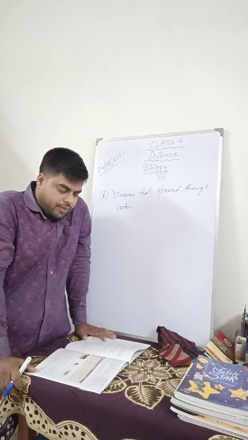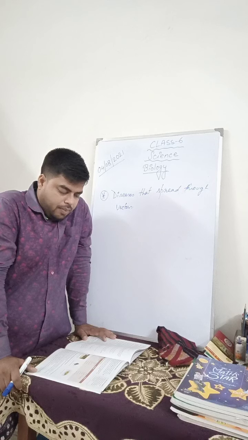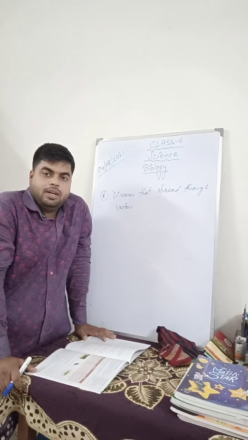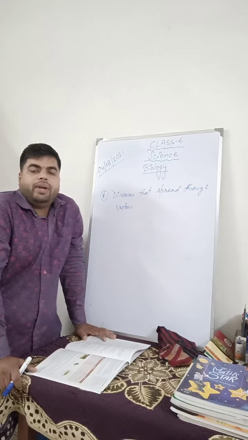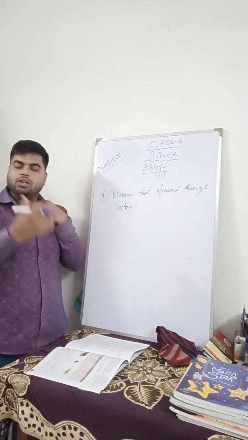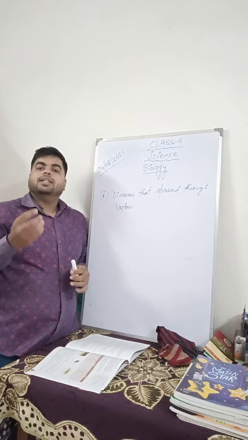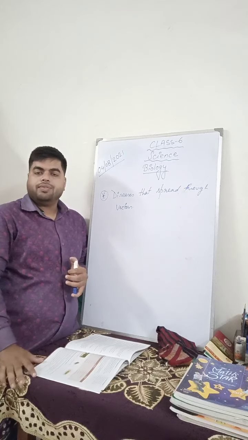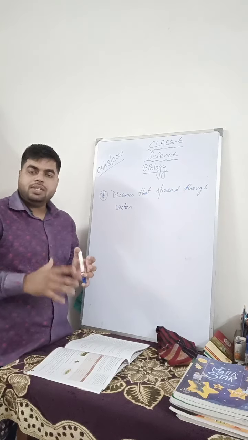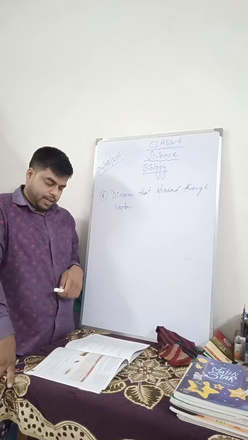Even though cockroaches and flies do not bite, they carry pathogens on their wings and feet. House flies and cockroaches do not bite, but they carry these microorganisms on their body, and whenever they sit on the food or on the body of any healthy person, these pathogens get transferred from the body of insects to the healthy person, and this way the healthy person gets affected.